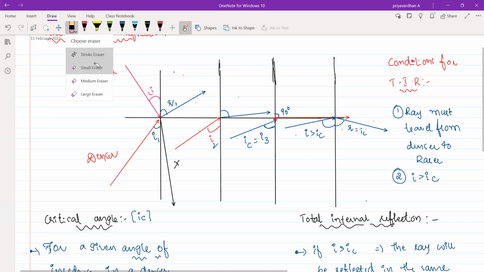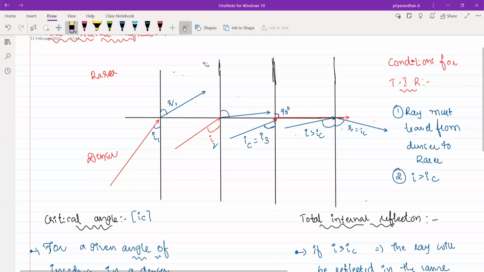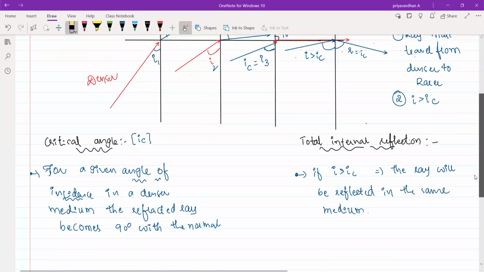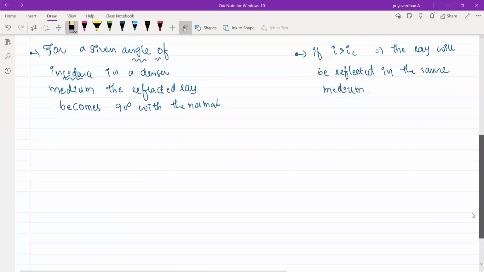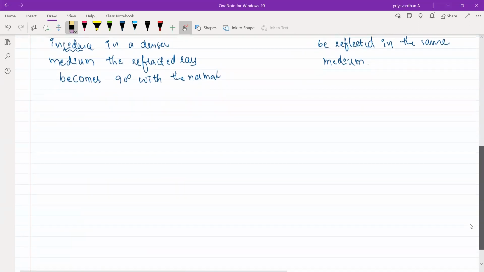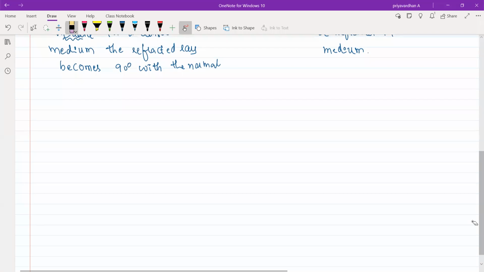Okay, that is the reason. Let me switch. This is the concept of total internal reflection. Now, yesterday we took Snell's law. Can anyone tell me what you mean by Snell's law?